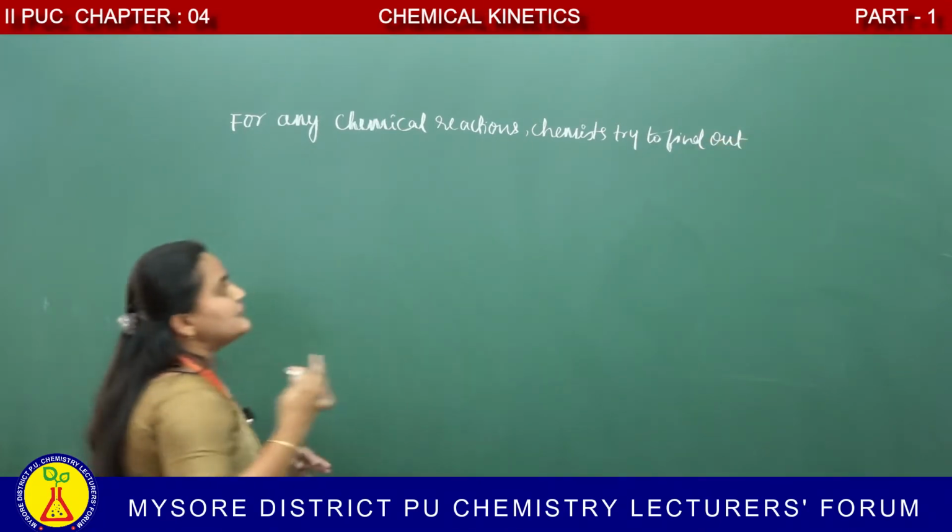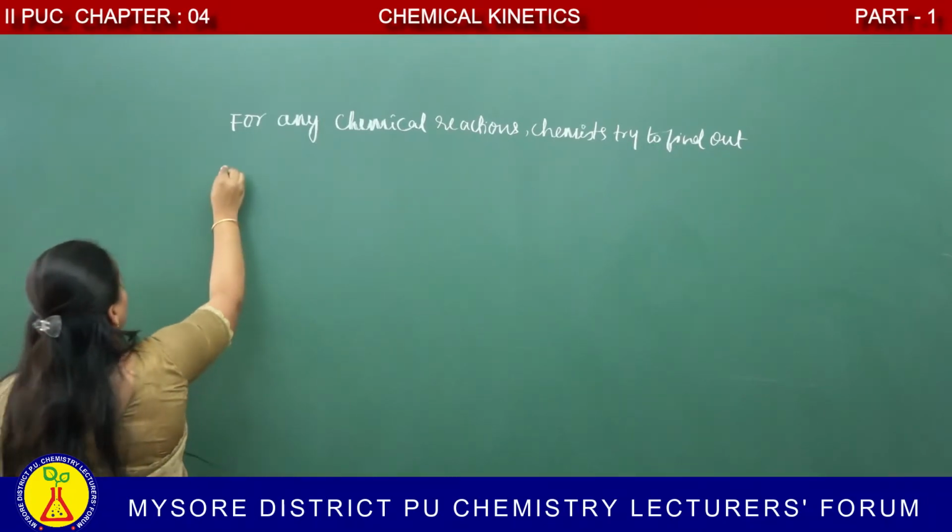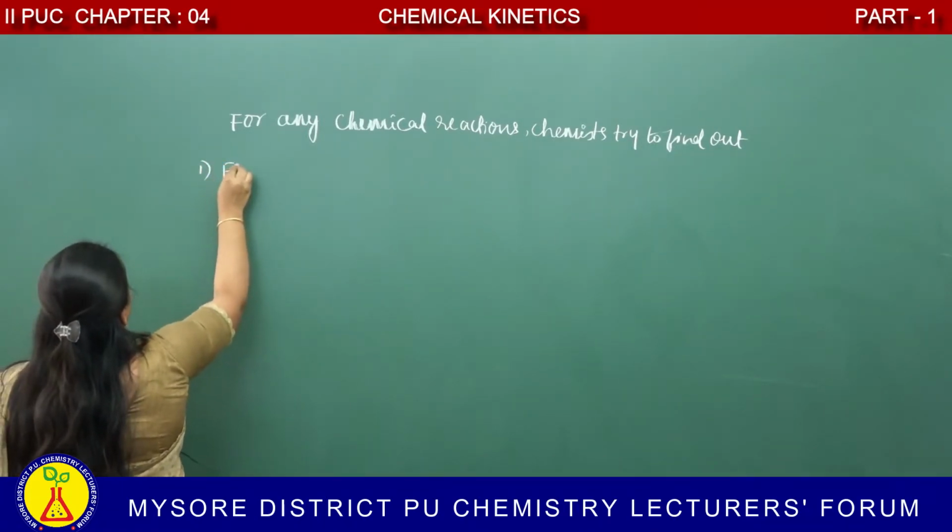For any chemical reaction, chemists try to find out, first thing is feasibility.